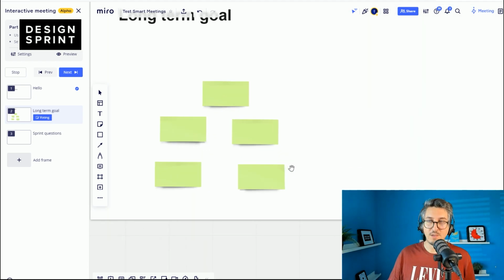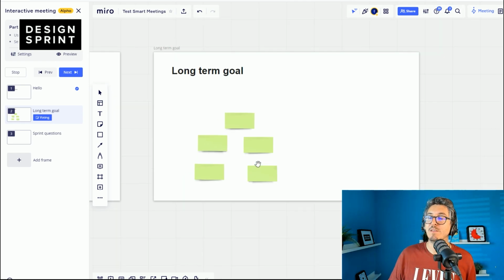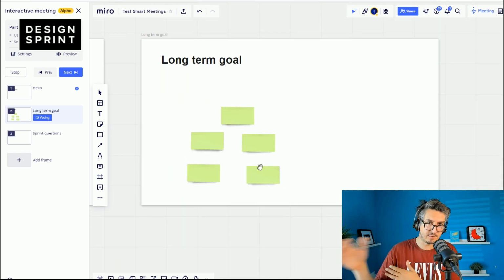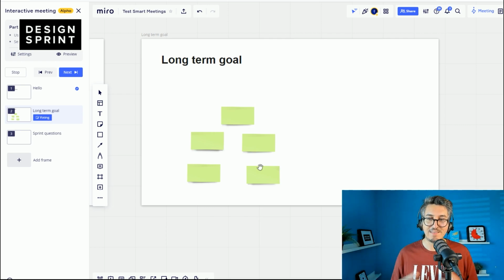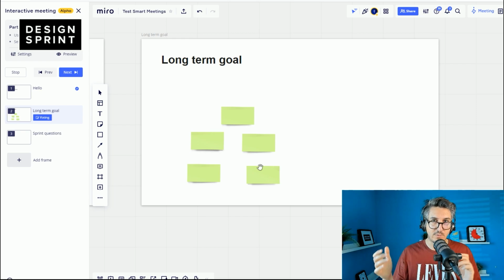What I would love with the voting is that the dots stay attached to the sticky, or you could choose to keep them attached. Why? Because later on in the workshop, especially for other exercises like How Might We, you want to always see the dots, like how much they were voted.